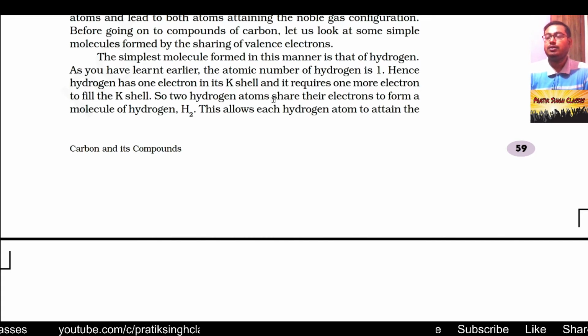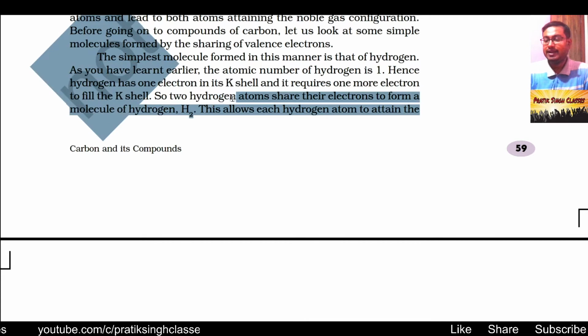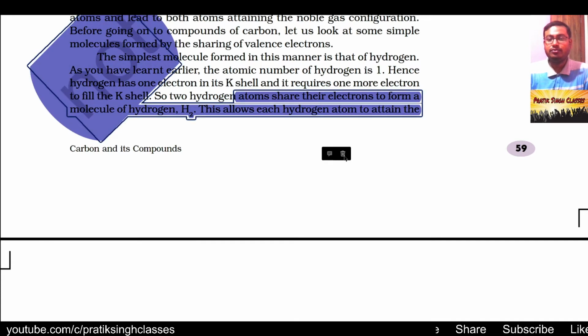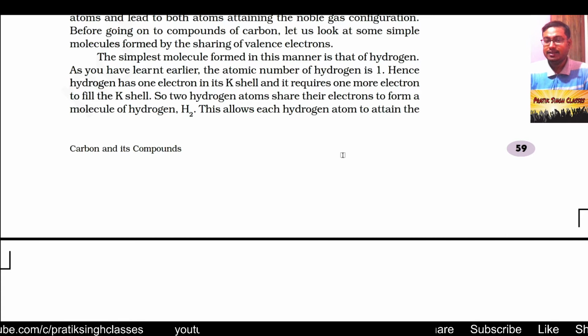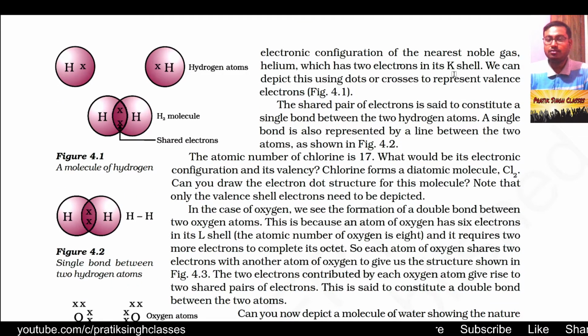Duet rule means two electrons in the outermost orbit like helium, and every other element tries to fulfill the octet rule. Hence, hydrogen has one electron in its K shell and requires one more electron to fill the K shell. So two hydrogen atoms share their electrons to form H2. The shared electrons have the ownership of both atoms, and this allows each hydrogen atom to attain the electronic configuration of the nearest noble gas, that is helium.